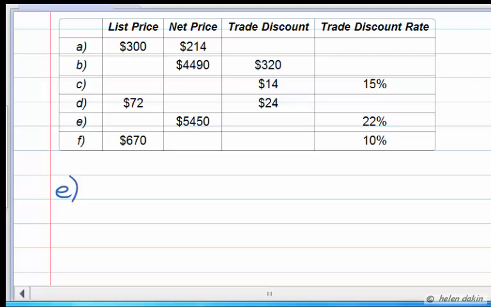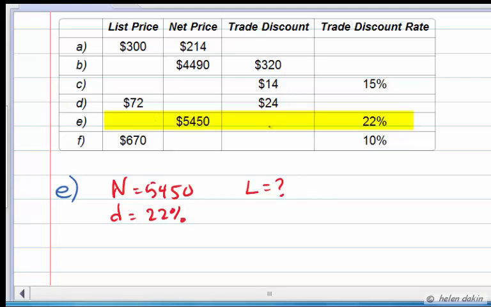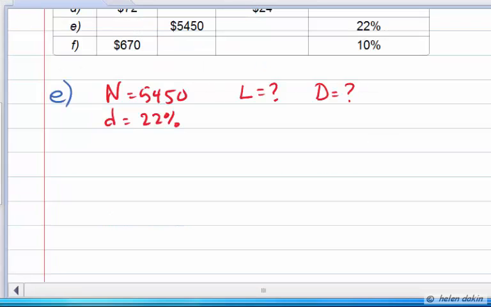In Part E, we are told that the net price, N, is equal to $54.50. And we are told that the discount rate, lowercase d, is 22%. And from these two pieces of information, we're asked to determine what the list price is. And in fact, we're also asked to determine the amount of trade discount. So let's see if we can work that out.